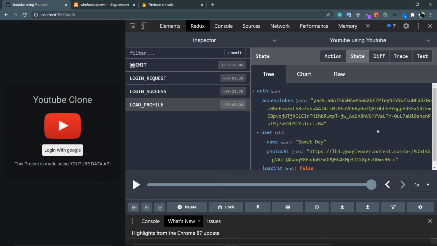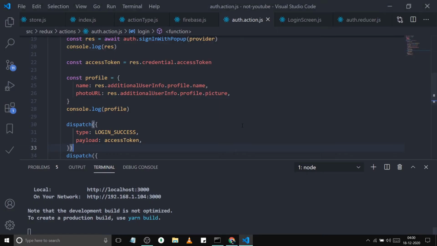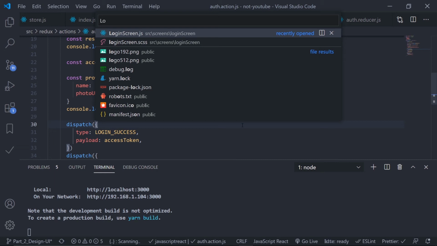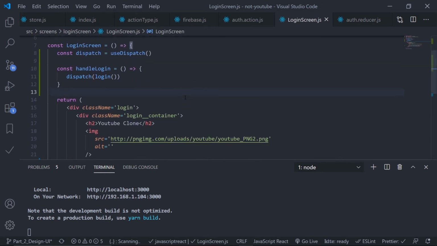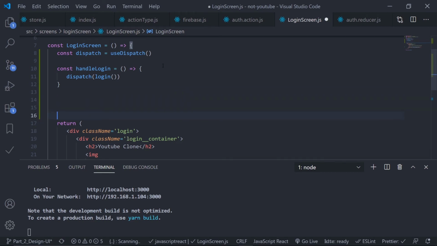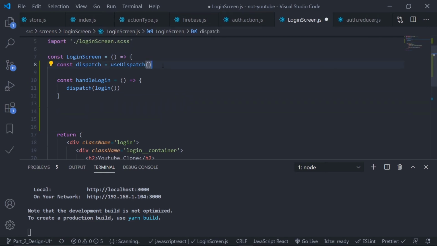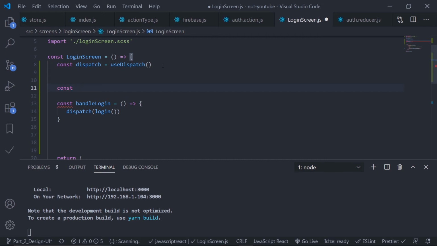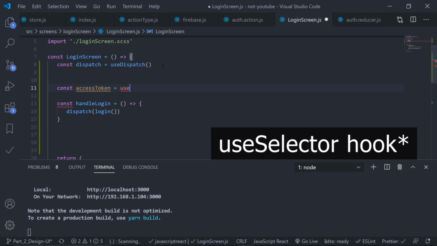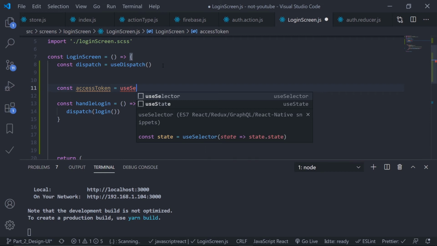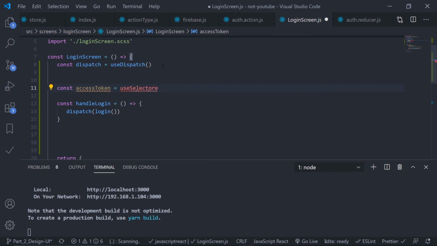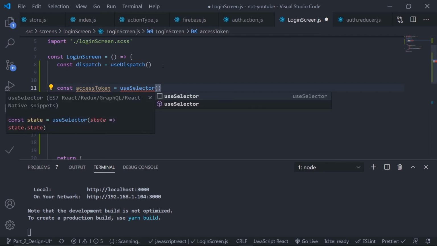Okay, now if the request is success, I redirect my user to the home page. So just go to your login screen.js. Here I will check if the access token is not null, I redirect my user. So we need to read data from the Redux store. For that we will be using useSelector. So const, I need the access token, right? So const accessToken, the name of the variable, you can name anything you want. Okay, so I need this useSelector function, should be auto imported from React Redux. useSelector, control space.